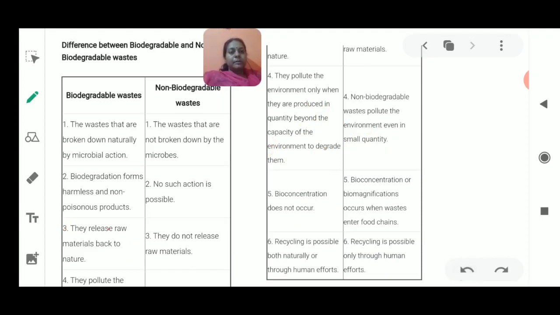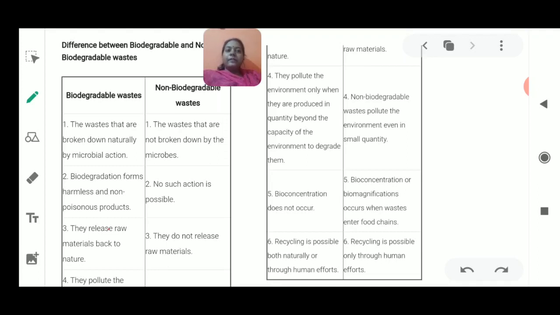Fine, so this was all about biodegradation and non-biodegradation. Now some examples you could include in biodegradable waste: leaves, dry plants, waste from the kitchen, waste from the agricultural field. So it could be any waste obtained from nature, from natural products.